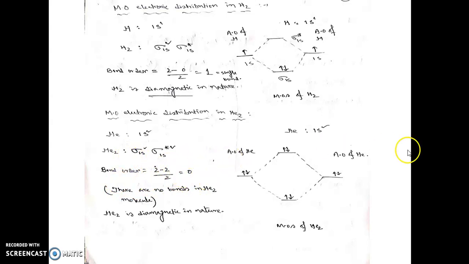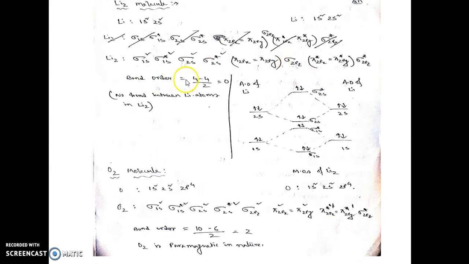Now let's discuss some other molecules, like Li2. For the molecules lithium, beryllium, boron, carbon, nitrogen, the energy order of the molecular orbitals is: sigma 1s, sigma star 1s, sigma 2s, sigma star 2s, then pi 2px, pi 2py, then sigma 2pz, then pi star 2px, pi star 2py, and ultimately sigma star 2pz.